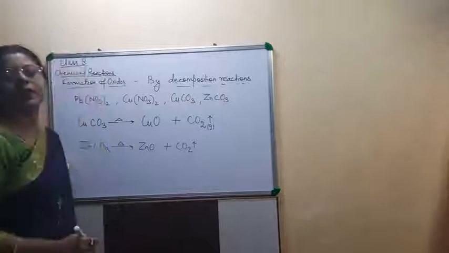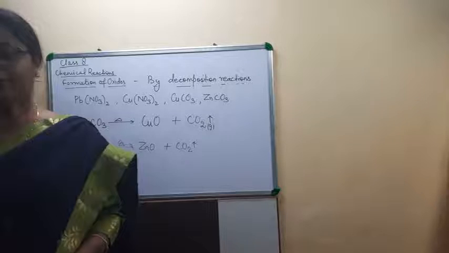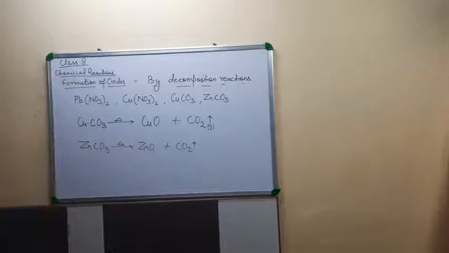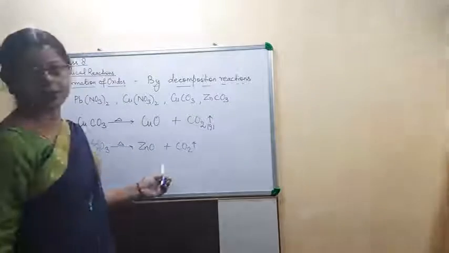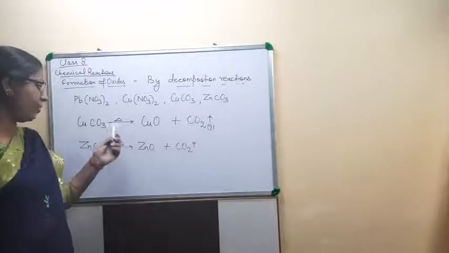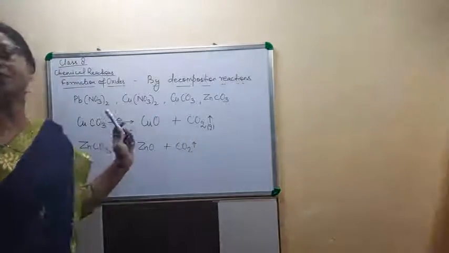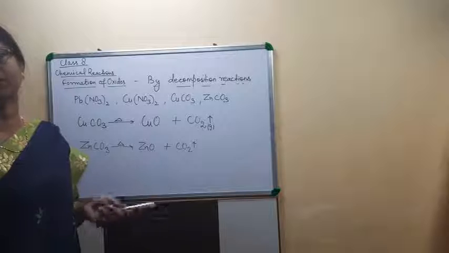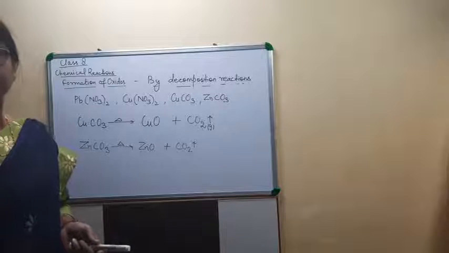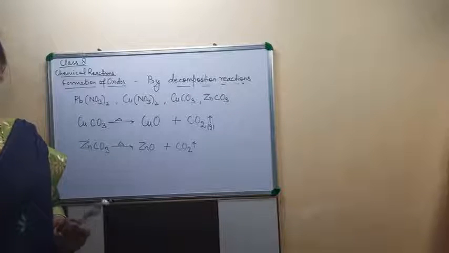So these are examples of decomposition reaction where copper carbonate or zinc carbonate change into copper oxide and zinc oxide. Means on heating, the substance decomposes into the corresponding oxides.